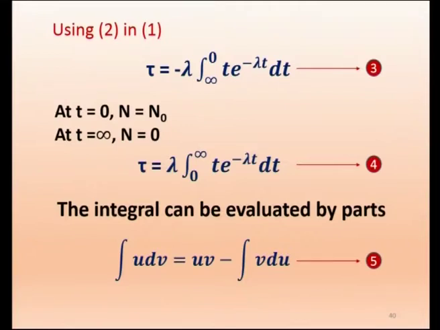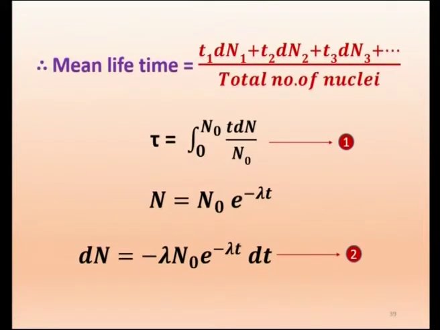Using 2 in 1, I will be getting mean life tau is equal to minus lambda t e power minus lambda t dt. Here we are just substituting, and that n0 will get cancelled. So if you substitute this there, n0 will get cancelled and we get minus lambda, e power minus lambda t, this t, and dt. Therefore, we will be able to get this equation 3.